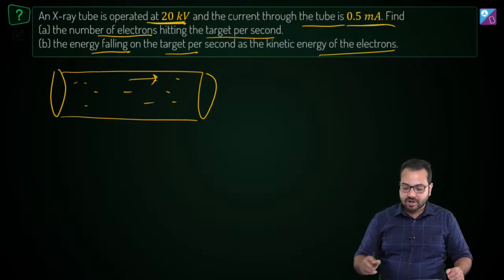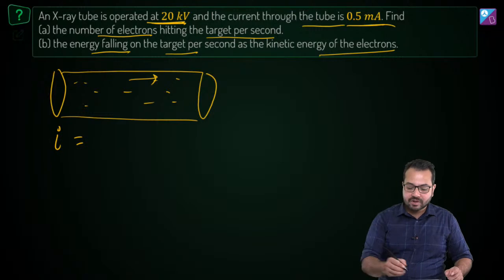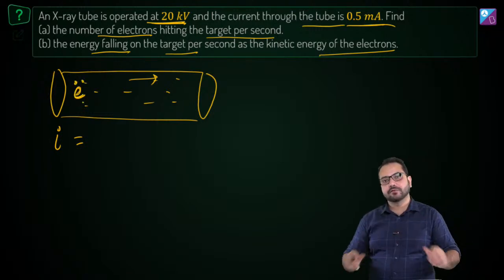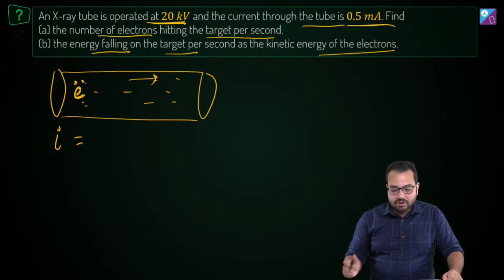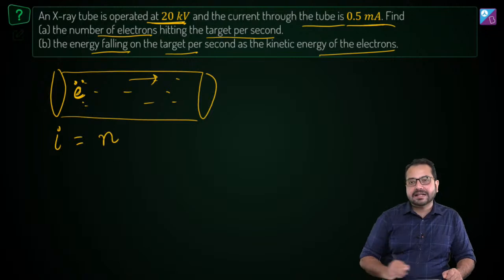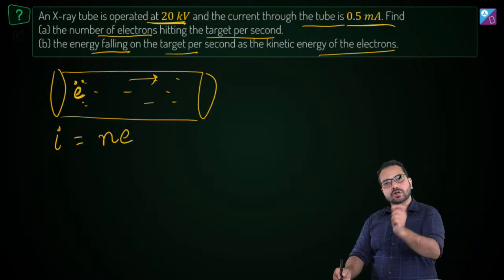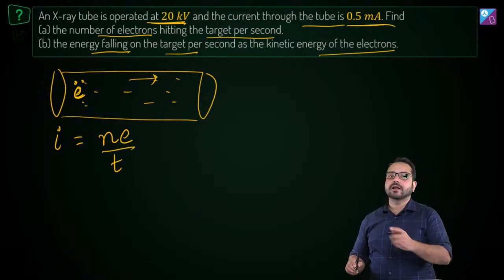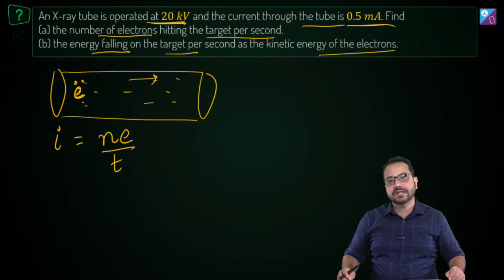Each electron has charge equal to the electronic charge e. If there are n electrons, the total charge is n into e. If it flows in time t, then the current is Ne divided by t.